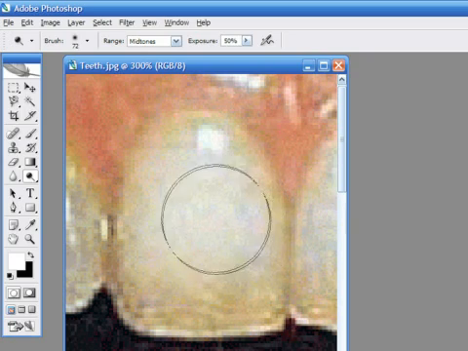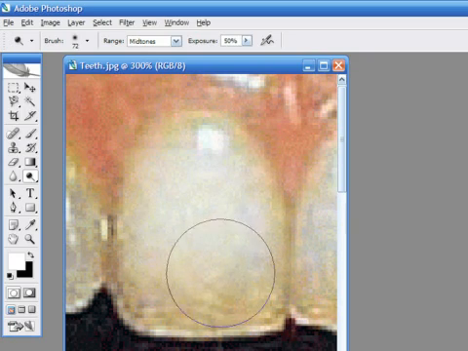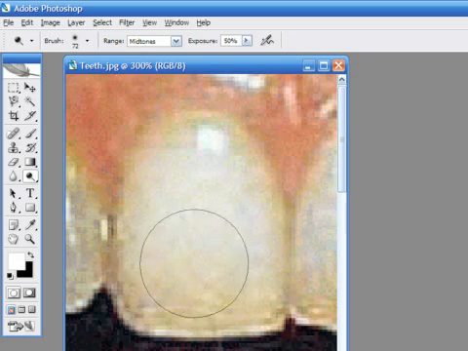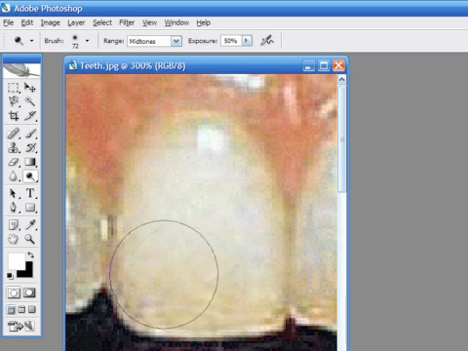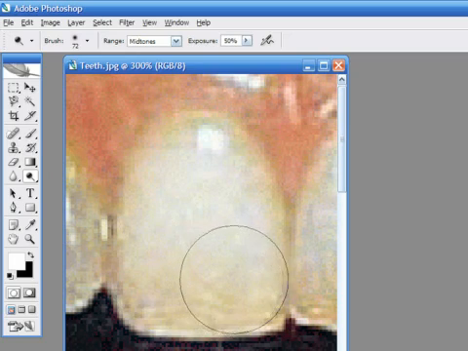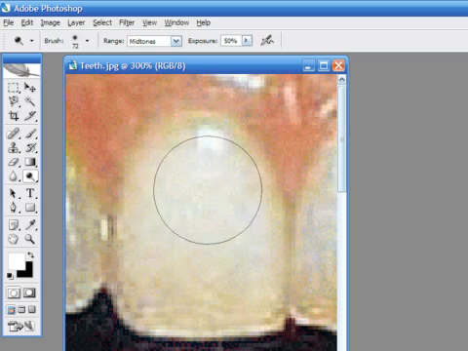The amount of time you need to whiten each tooth depends on the exposure level used and the original color of the teeth. If you see that it takes too long to get a nice color, you can increase the exposure to 70%. On the other hand, if you get an exaggerated white color, you may reduce the exposure level to 30 or 20%. I'll zoom out to see the difference.